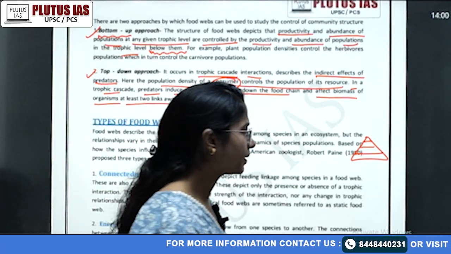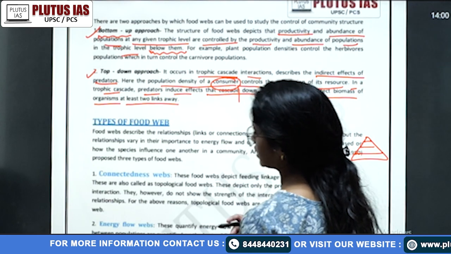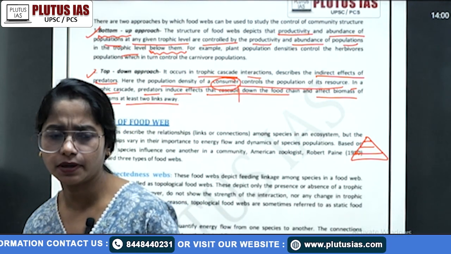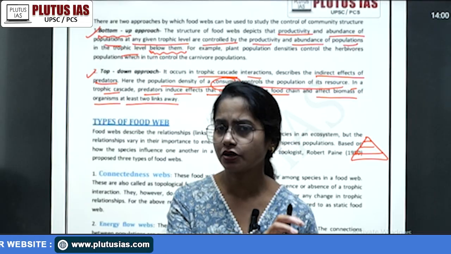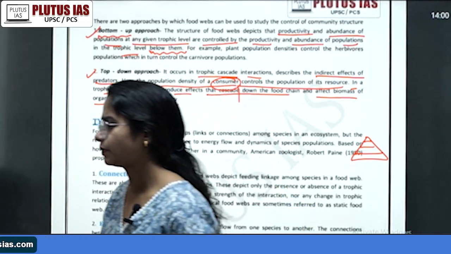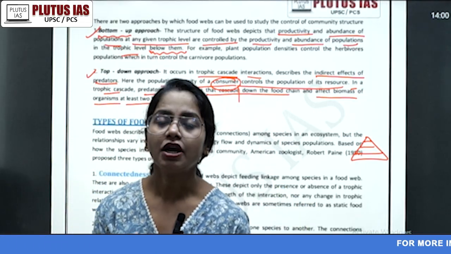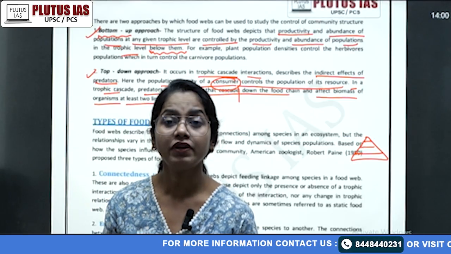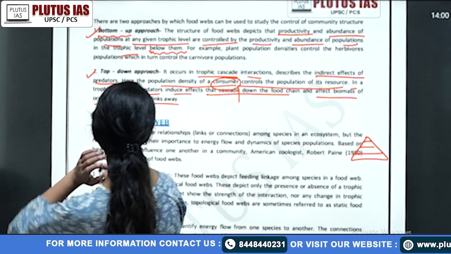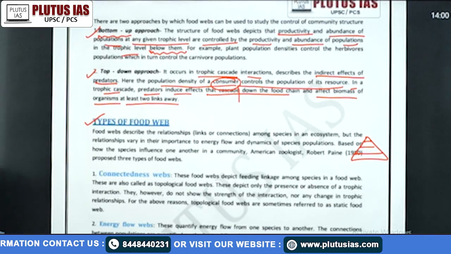It's simple. Suppose that in the last slide, when we talked about the eagle and the lion, then the frog, the eagle will decide the population of the frog or the population of the snake. That is simple. That's how we can talk about the food web, how we can see how the food web is regulating and how we can study the food web. That is simple like that. Then of course, the food web concepts do not end here.